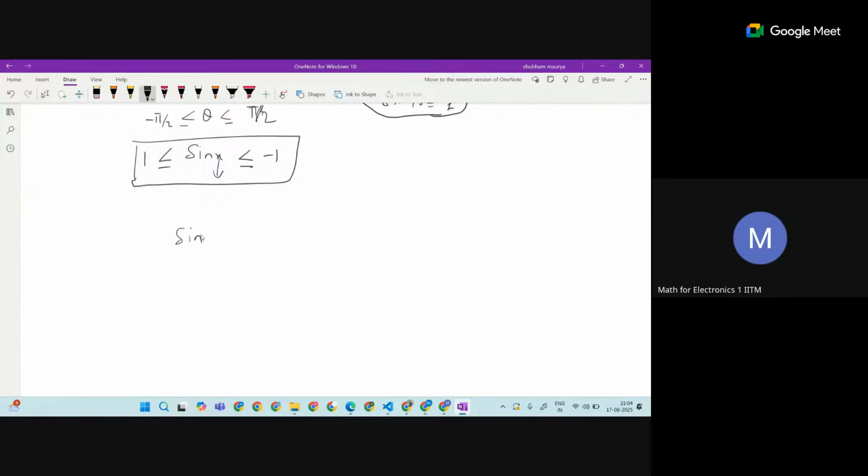If you have gone through the lecture, can anybody at least tell what is the relation between sine and cos? Sin x is equal to, what is the relation between sine and cos?